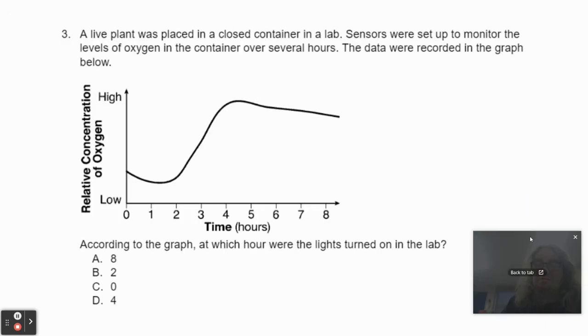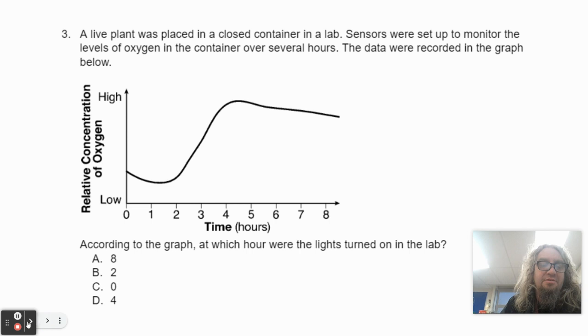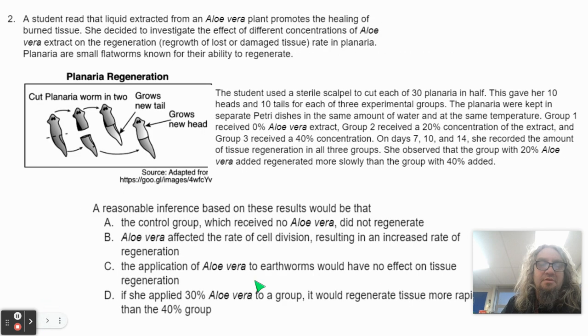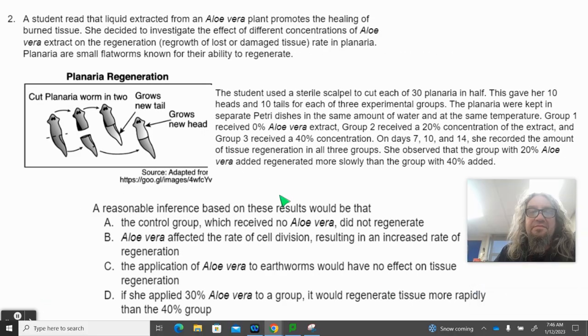Look at number two. Look at all this information. Number two, a student read that the liquid extracted from an aloe vera plant promotes the healing of burned tissue. She decided to investigate the effect of different concentrations of aloe vera on the regeneration or regrowth of damaged tissue of planaria. Planaria are small flatworms known for their ability to regenerate.